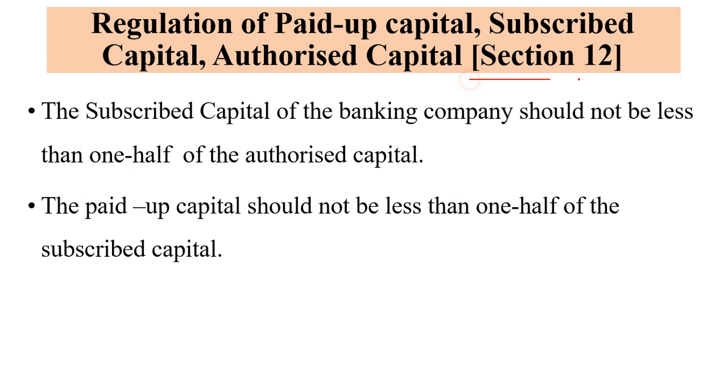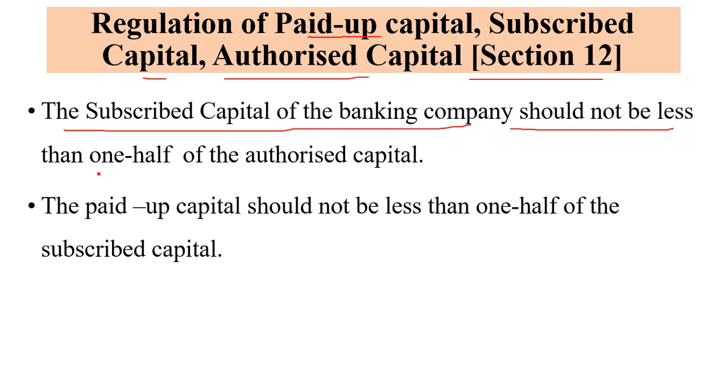Next, section 12 is about the capital structure. Section 12 deals with the capital structure of banking company, that is, regulation of paid up capital, subscribed capital and authorized capital. Section 12 says that the subscribed capital of any banking company should not be less than 1/2 of the authorized capital.